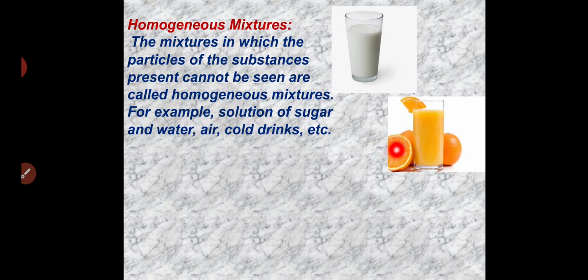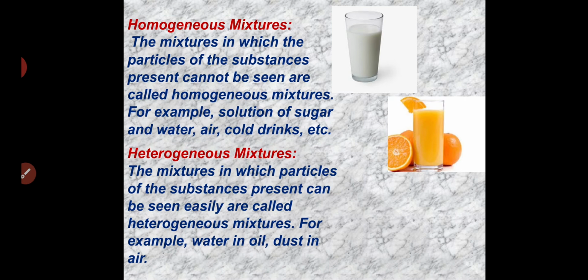Like this also, if you take orange juice and mix it with water, you can't say that it is pure orange juice. We can say that it is a homogeneous mixture, because we can't separate the water from the orange juice, right? Now, heterogeneous mixture.